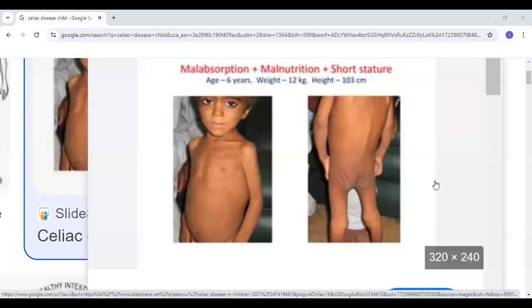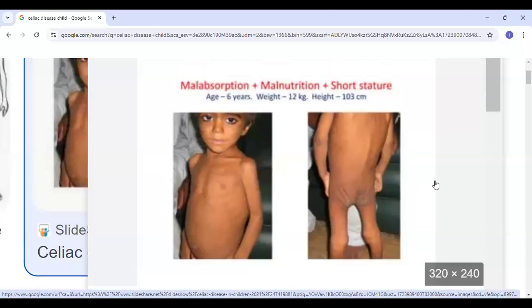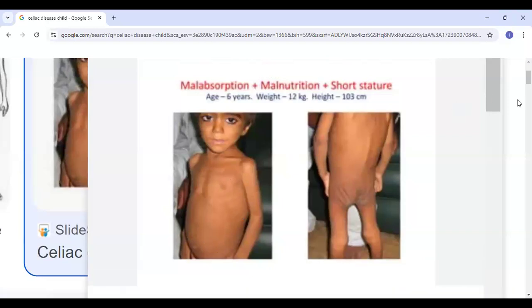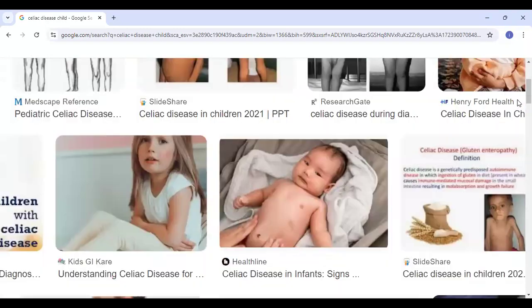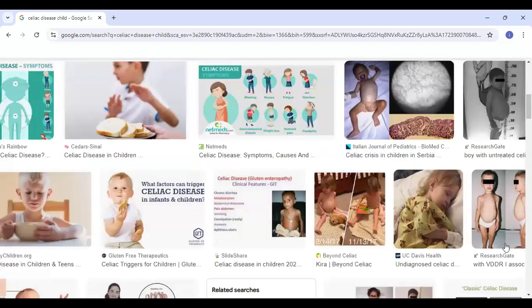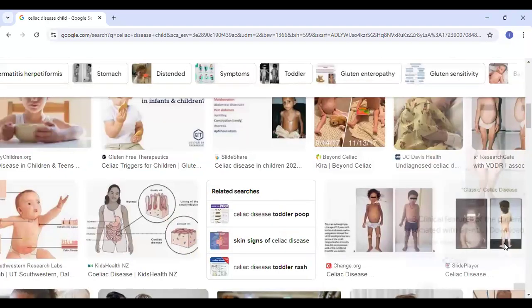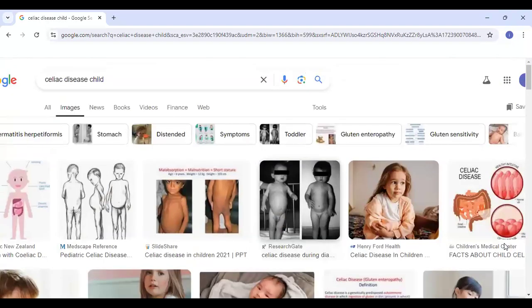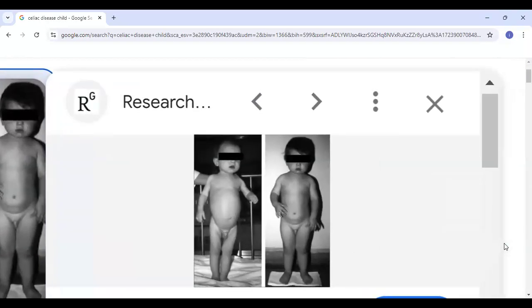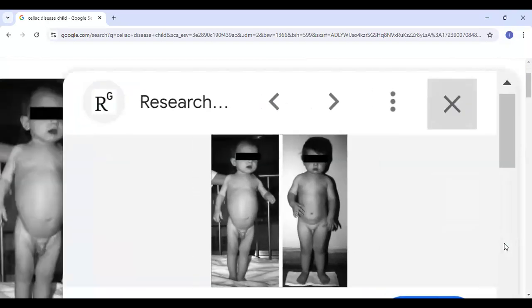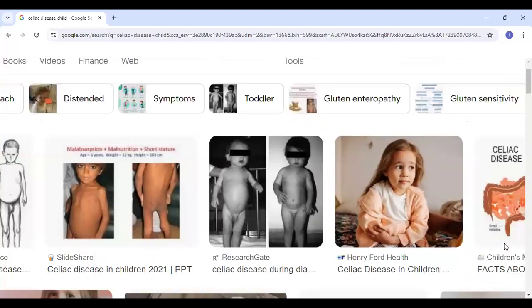You can see the malnourished child, and there's abdominal distension. You can see the signs of rickets. You can see the loss of buttock fat, and you can see the abdominal distension as well. A similar kind of picture comes, this kind of picture. Sorry, this is not one. But usually this one with the abdominal distension. This kind of picture is very common. So you can have these in this as well.